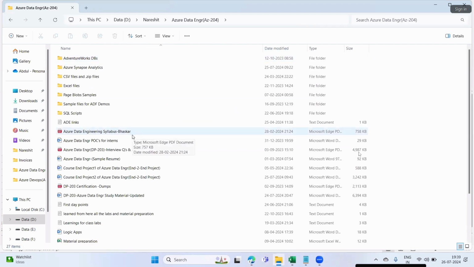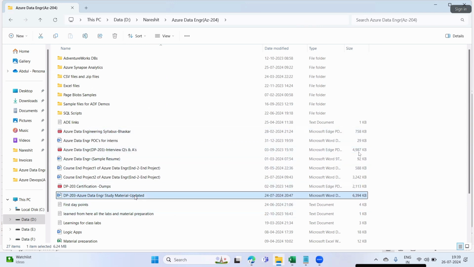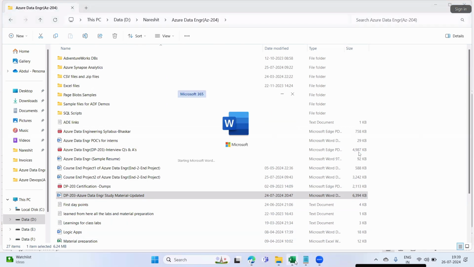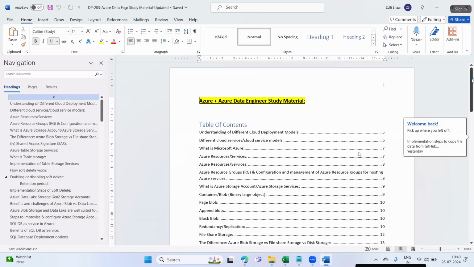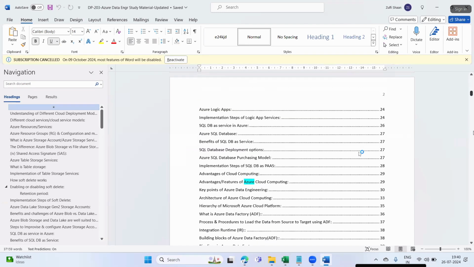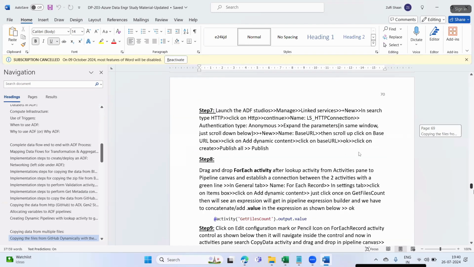I'll say here material Azure data engineering. What is the page number? It is 59.